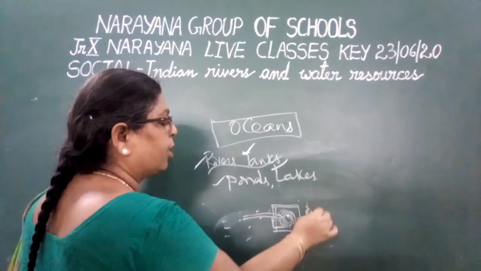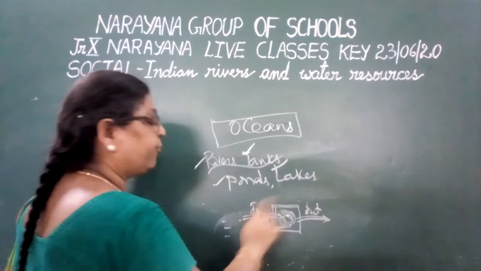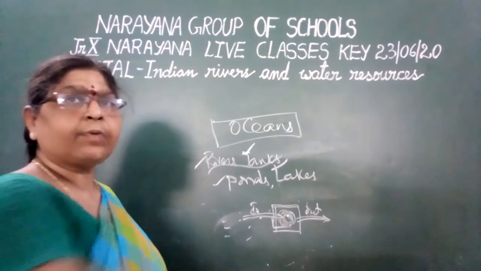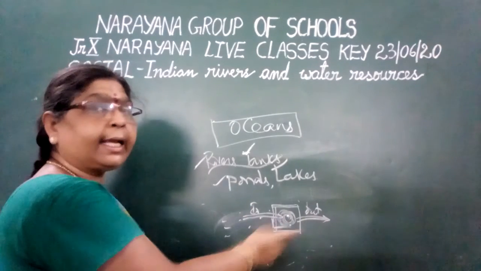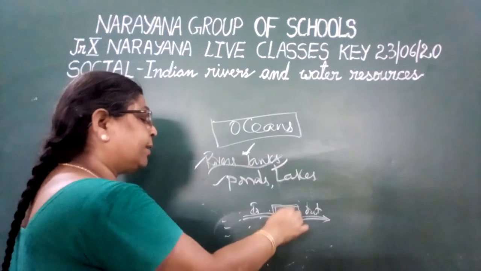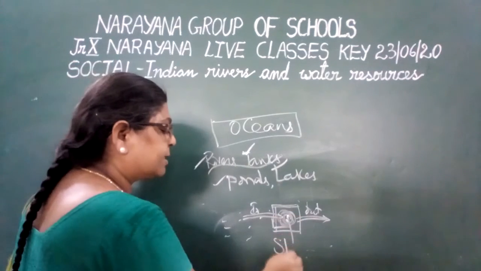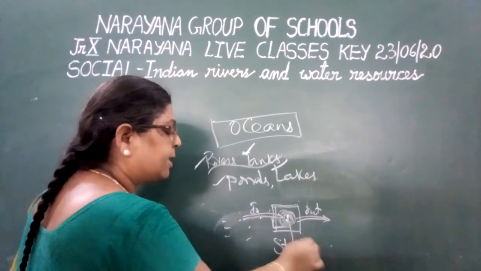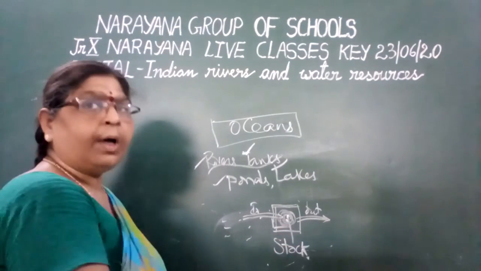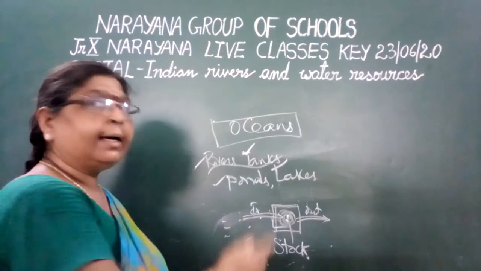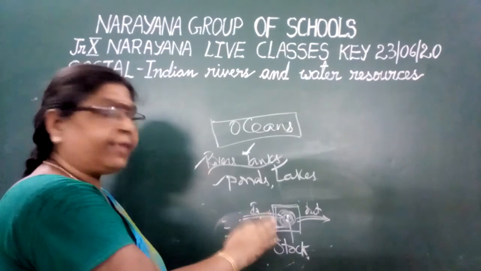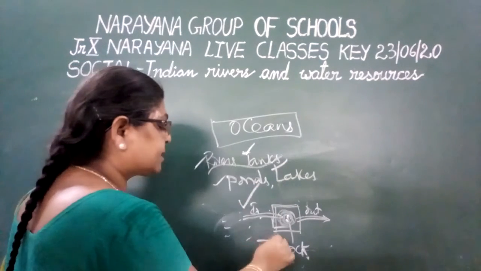This is outflow. So inflow minus outflow gives us the water that is available in that area. But already in that particular area, some water is available, which is called the stock of the water. So the water available in a village is calculated as inflow plus stock.